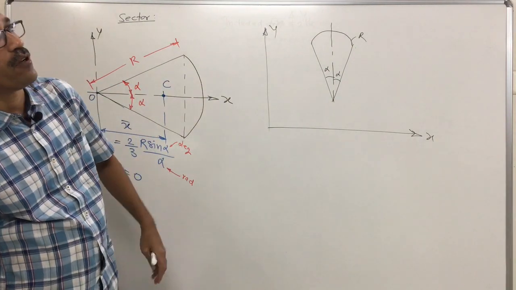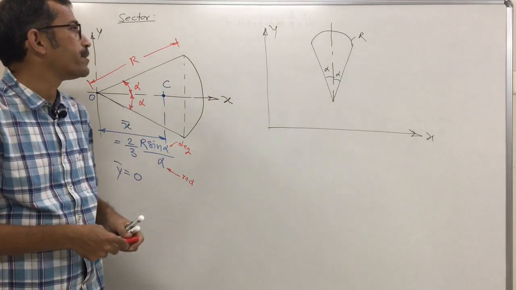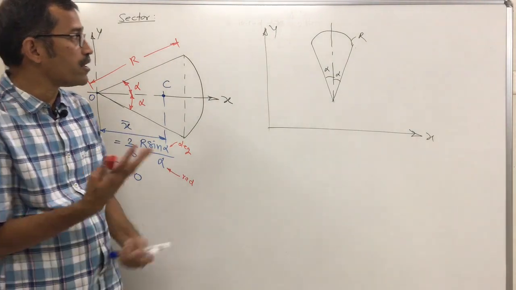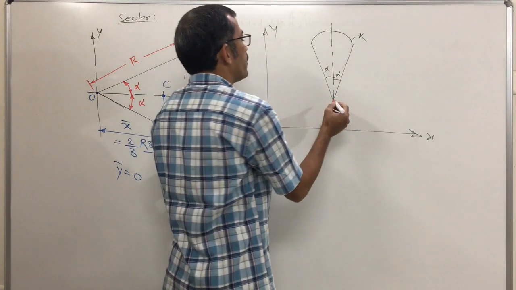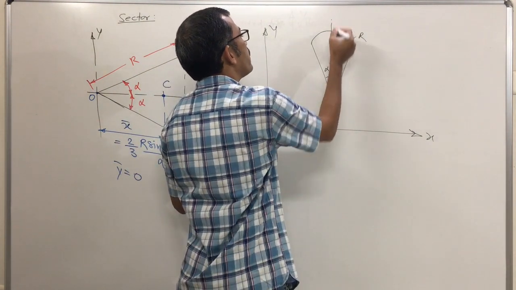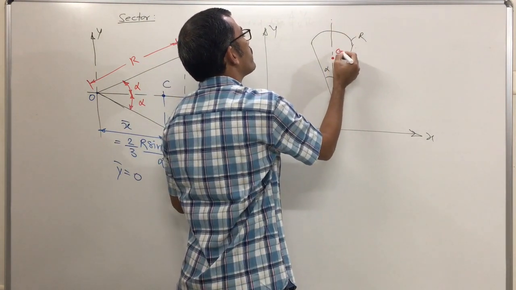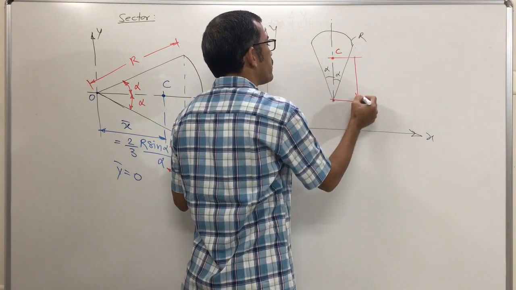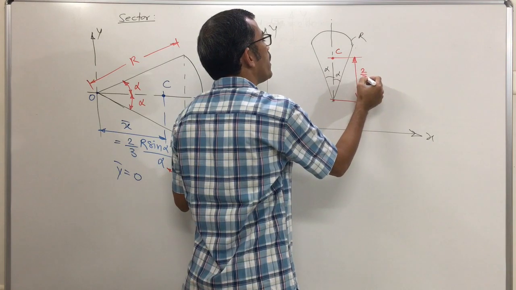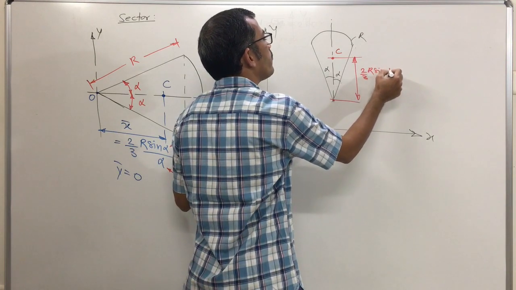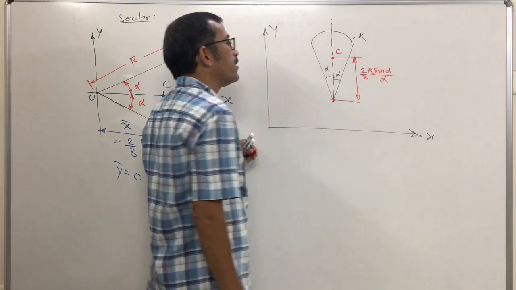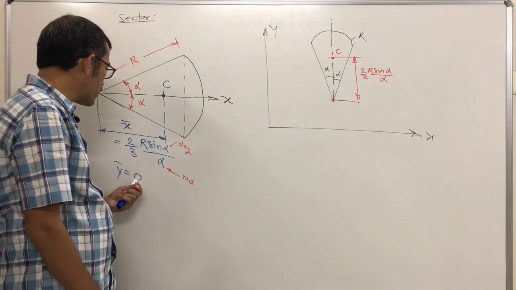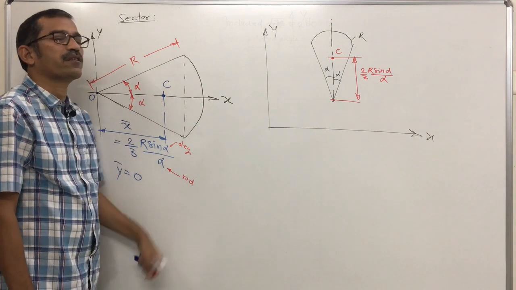First, locate the position of the centroid from the basic part. The centroid of a sector is located where? On its axis of symmetry. Where is the axis of symmetry? This one is the axis of symmetry. Somewhere here on this we'll get the centroid. You know the distance of the centroid from this corner along the axis of symmetry. This distance is 2/3 r sin alpha upon alpha, which is not x bar here, and here y bar is not 0. For the earlier orientation it is correct.